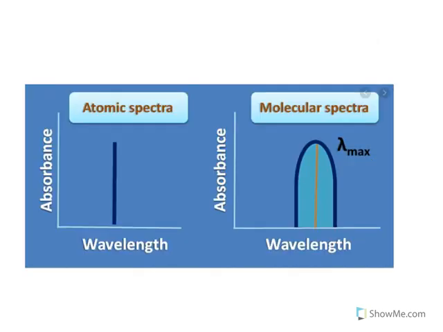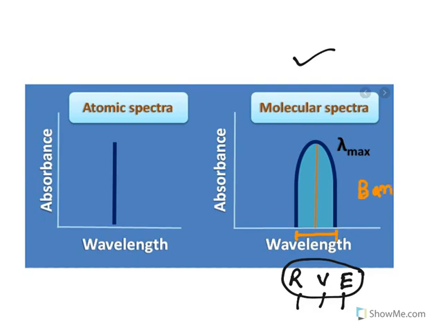Now, till now we have seen molecules. Because molecules have rotational, vibrational and electronic transitions, they will be absorbing all the corresponding wavelengths. So they will be absorbing a lot of wavelengths, and it appears as a band. Hence all molecules will show a kind of band spectra. Molecular spectra is nothing but a band spectra.